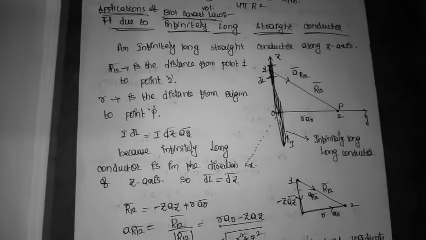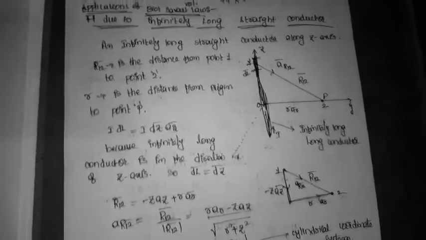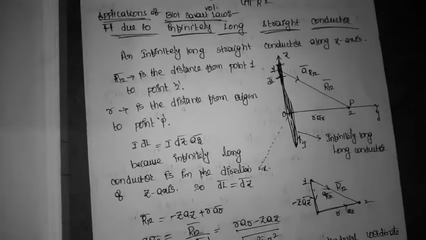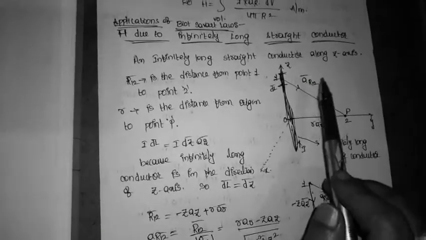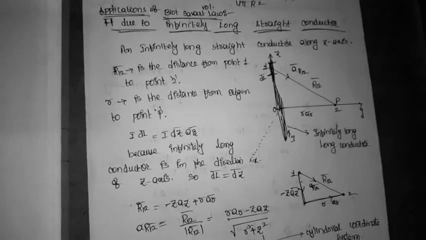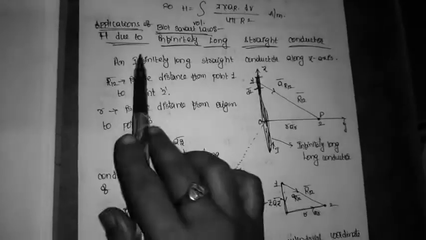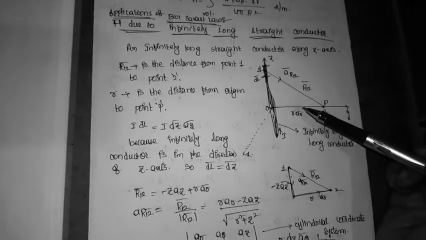Next, this is a derivation, applications of Biot-Savart's law. Here I want to calculate H due to an infinitely long straight conductor. We already studied the applications of Coulomb's law. We already calculated electric field intensity due to an infinitely long straight conductor, due to an infinite sheet of charge, due to a circle. Like that we have to calculate H due to an infinitely long straight conductor. Whatever derivation we did in electrostatics, the same procedure applies.